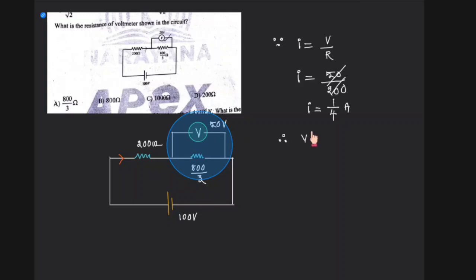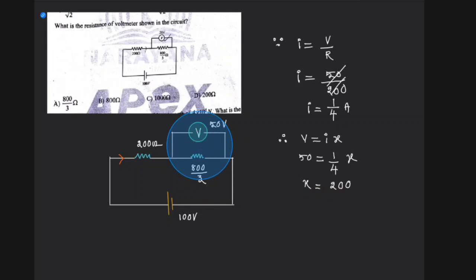Therefore V is equal to I into X. 50 will be equal to 1/4 into X. Therefore X is equal to 200. That is the net resistance here.